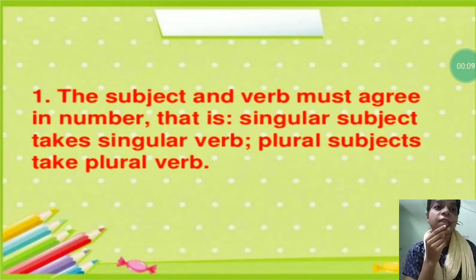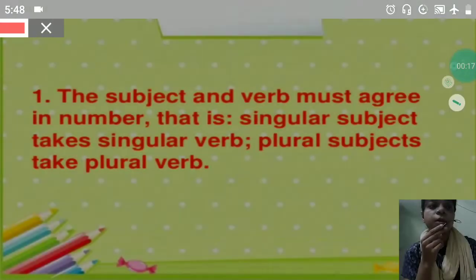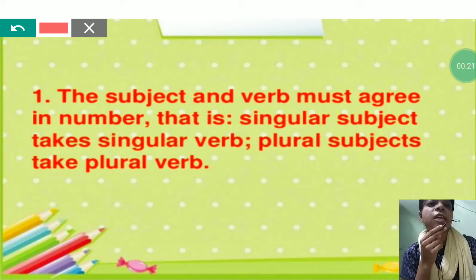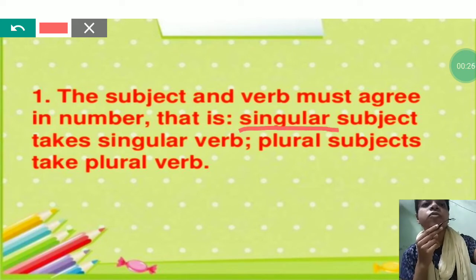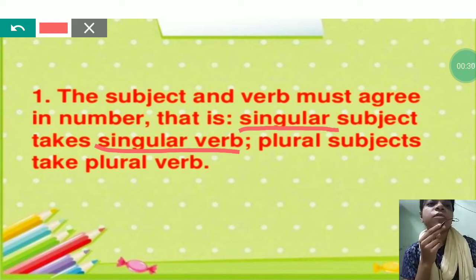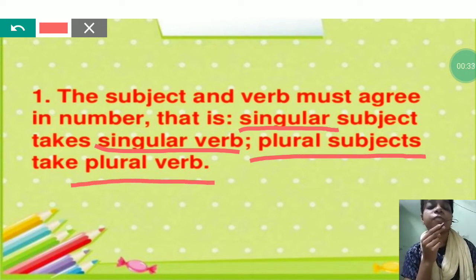The subject and verb must agree in number, that is, a singular subject takes a singular verb and plural subjects take a plural verb. It means whenever you are constructing any sentence and you are using a subject which is singular, then you need to use a verb which is also singular. But if you are using plural subjects, then you need to use plural verbs.